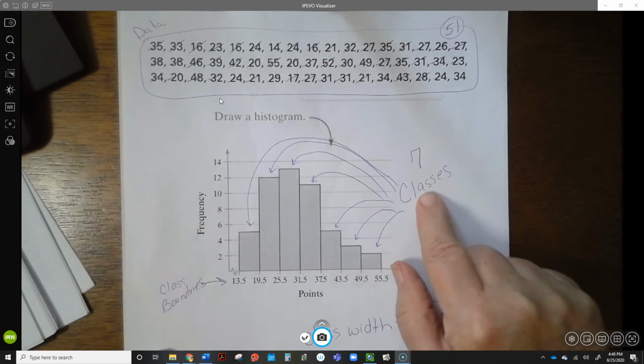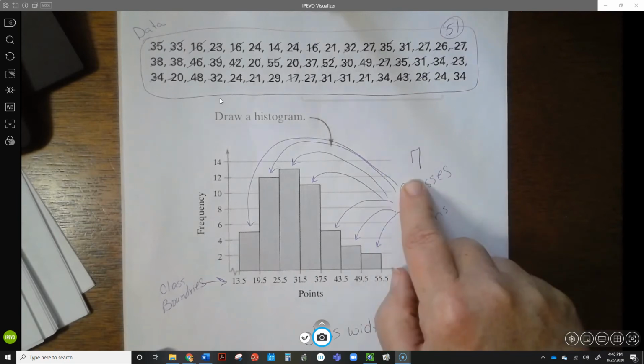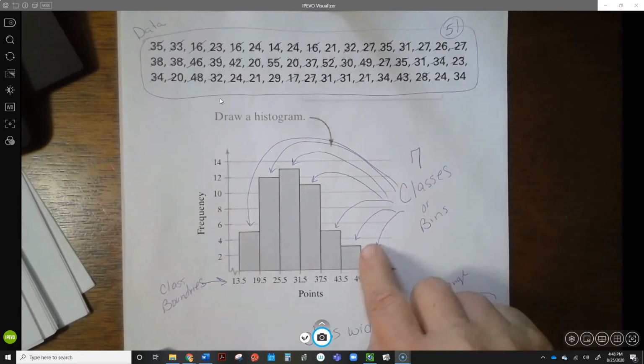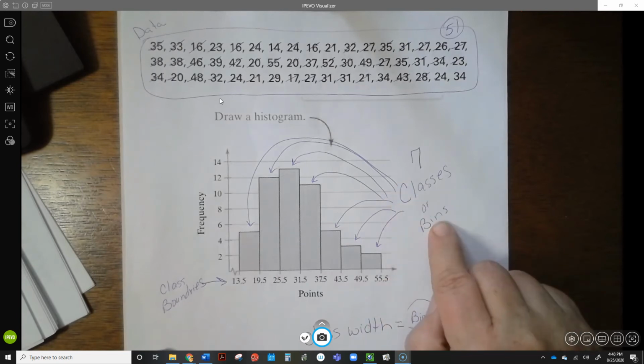So just think of these classes right here as your buckets or your bins. These are your sorters. In this problem right here, because there's 7 bars, they have 7 classes or 7 bins.